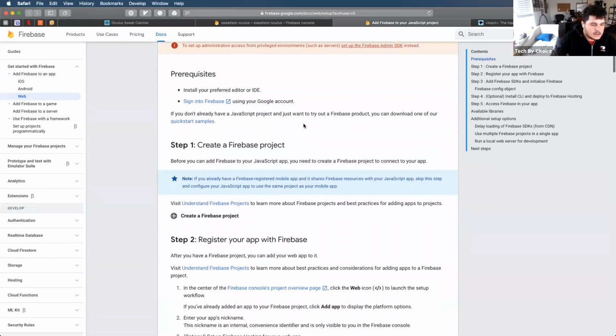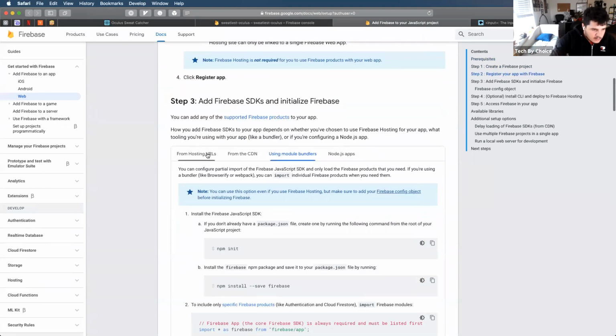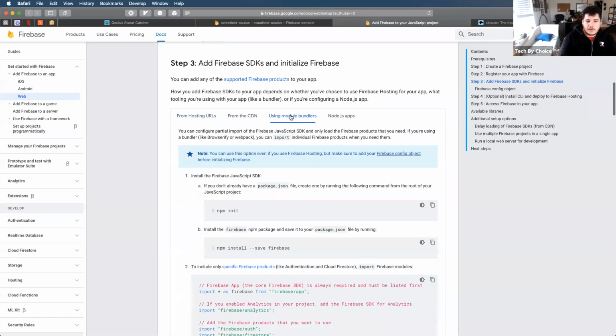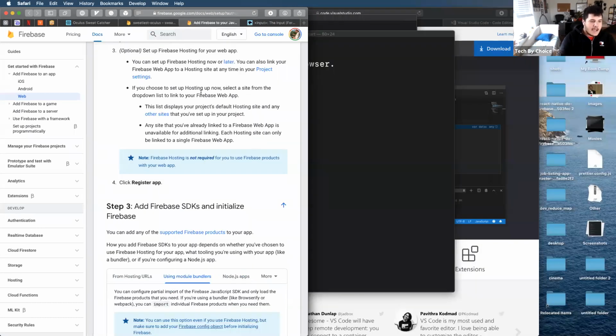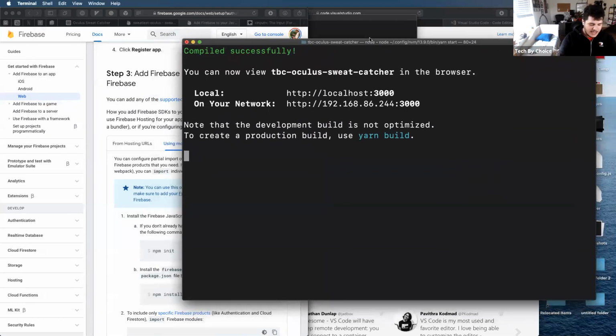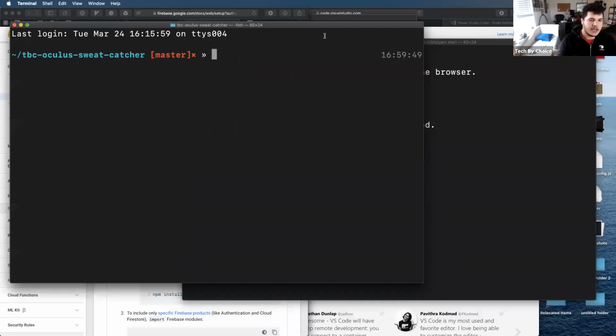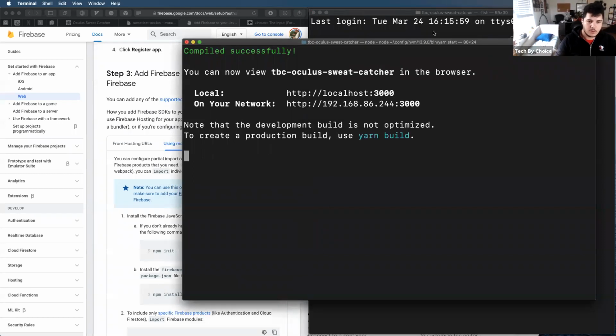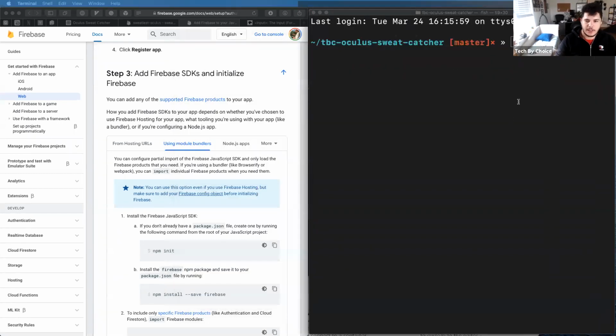And under step 3, I can see that instead of from hosting URLs, I could use this using module bundlers option. Now, I'm going to go back to my terminal, and I'm pressing Command N. On Windows, it might be like Control Tab. You might actually just have to open a brand new one. I'm hitting Command N to open up a new terminal inside that same directory I was at.